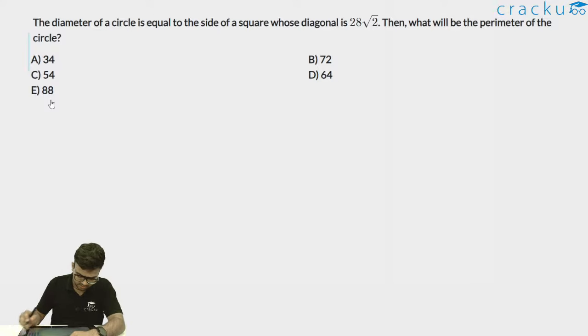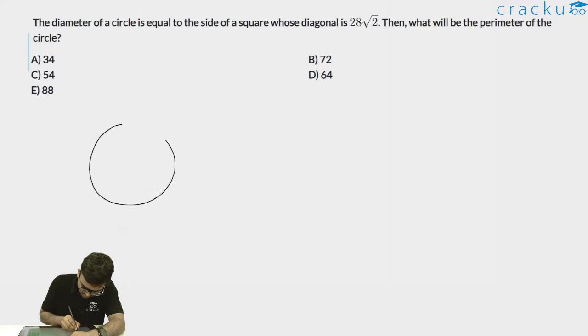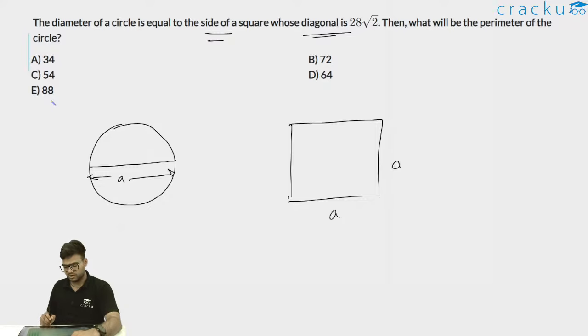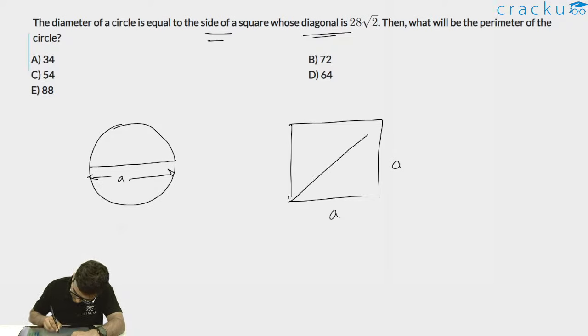So diameter of a circle. So we have a circle. Diameter of a circle is equal to the side of a square whose diagonal is 28 root 2. So let's say this is my square. This is my side A. All the four sides will be A. The diameter of a circle is equal to the side of a square, so this value, the diameter of the circle, is A only. The diagonal is 28 root 2.